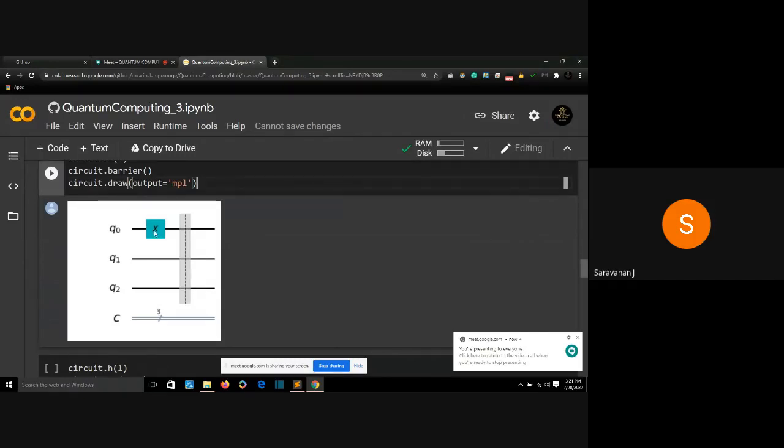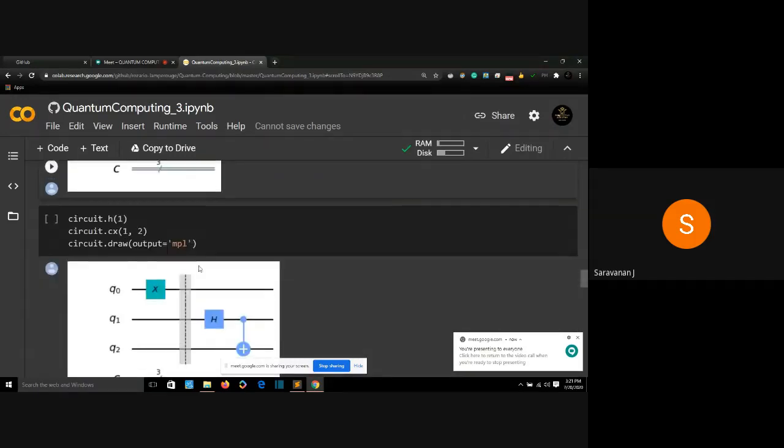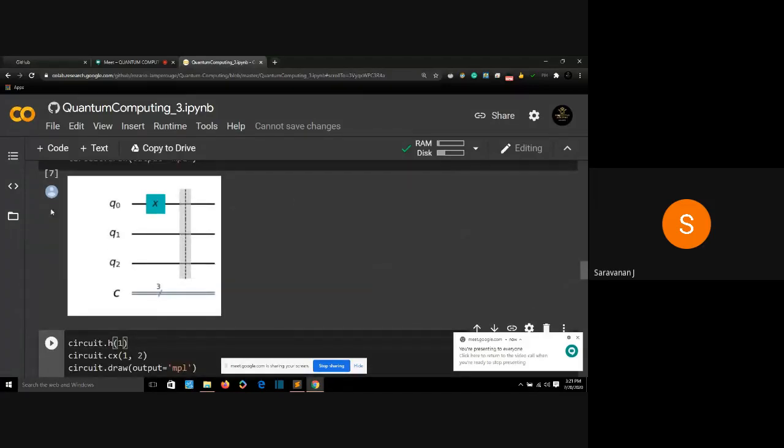And once we have done it, we are going to apply a Hadamard gate to my first qubit. I will tell you the roles of each qubit. Our 0th qubit will be Alice, our second qubit will be Bob, and our first qubit will be Eve.